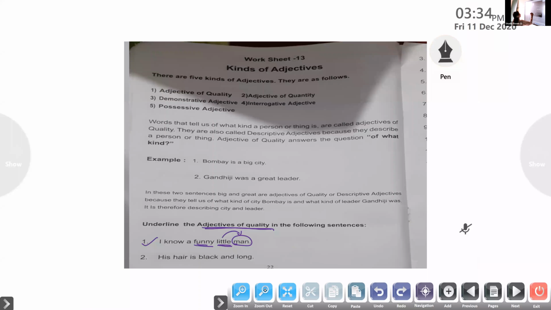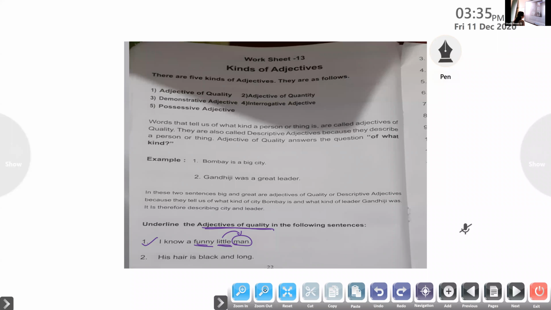Ashwad, come on. Read the second question. Pick out the adjectives of quality in that sentence. All of you keep your workbook open. His hair is black and long.